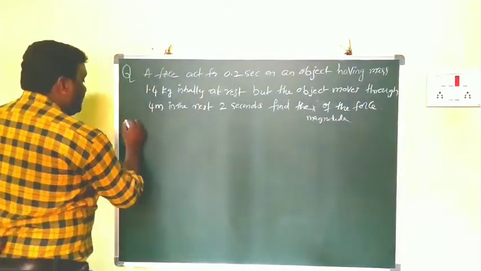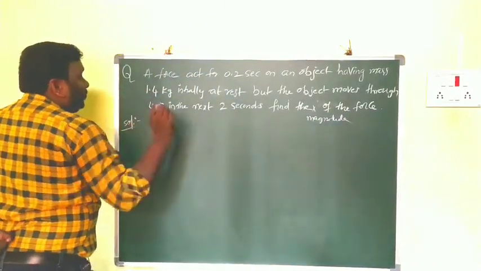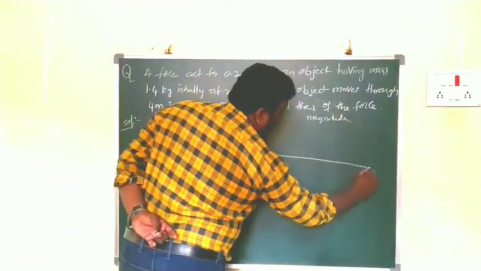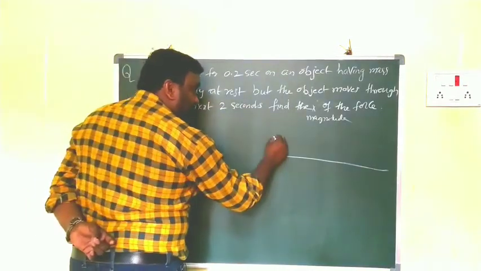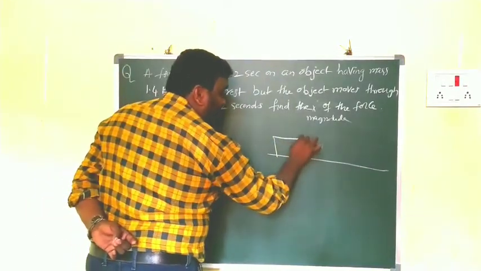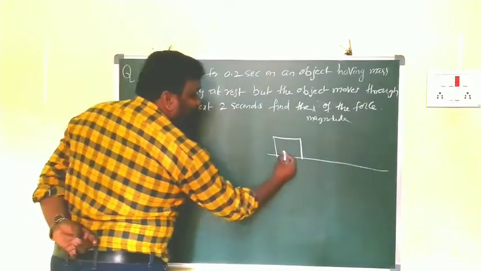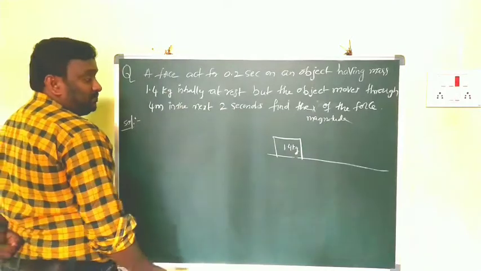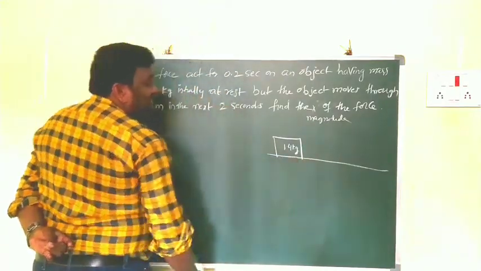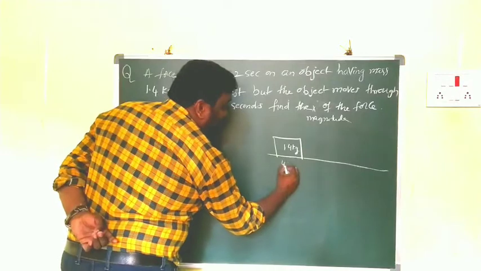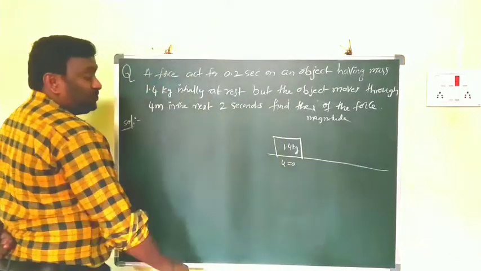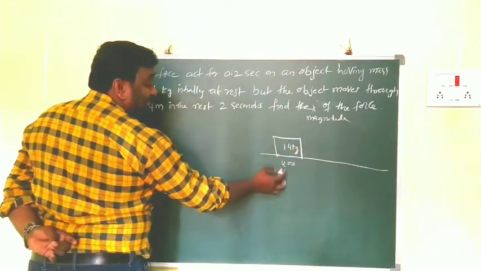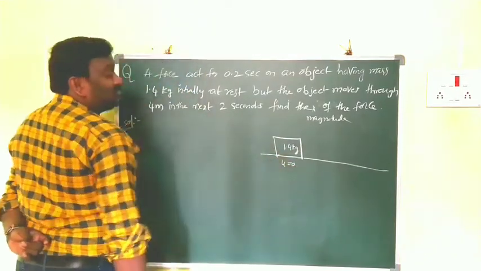So first you have to write what is given in the problem, what the given data is. From that you have to observe. First, one object is there that has mass. How much? 1.4 kg. Clear? And how is it initially? At rest. Initially at rest means its initial velocity is 0. That's why I am showing now the mass is 1.4 kg and initially at rest, so u is equal to 0.